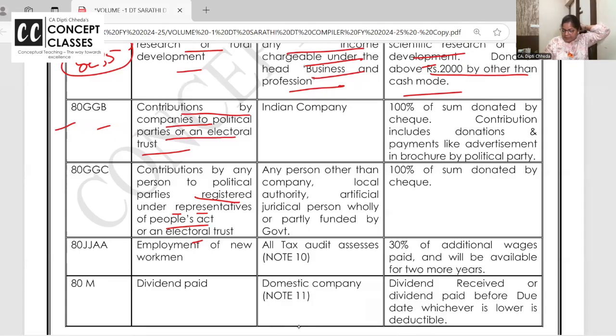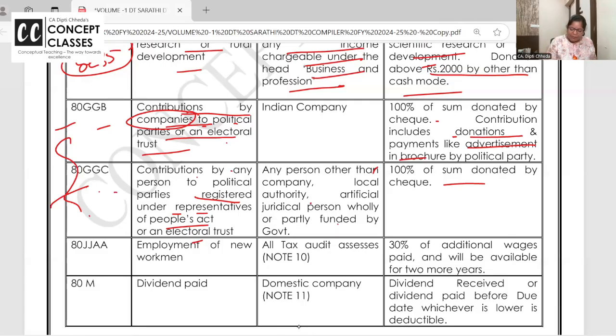Any person other than company, local authority, AJP, 100% donation is allowed. I hope you are getting. What is the difference between 80GGB and C? Companies are contributing to political party, 100% deduction, including advertisement in political party's souvenir, one page sign of BJP, another your ad, allowed. It's not allowed as business expenditure in section 40, but here it is allowed.